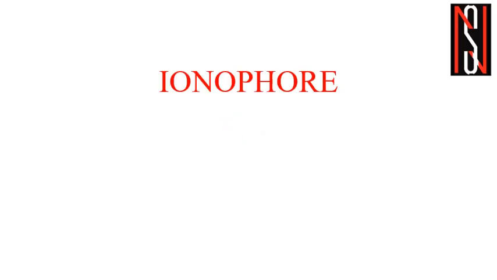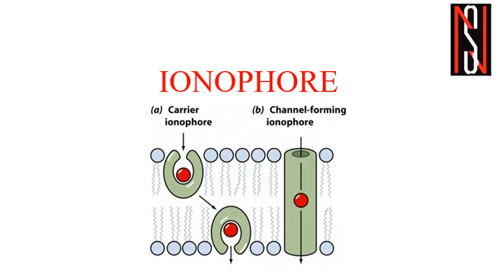If we have to make a definition of ionophores, then I would say that ionophores are a class of compounds that form complexes with specific ions and facilitate their transport across cell membranes. And an ionophore typically has a hydrophilic pocket, or a hole, that forms a binding site specific for a particular ion.